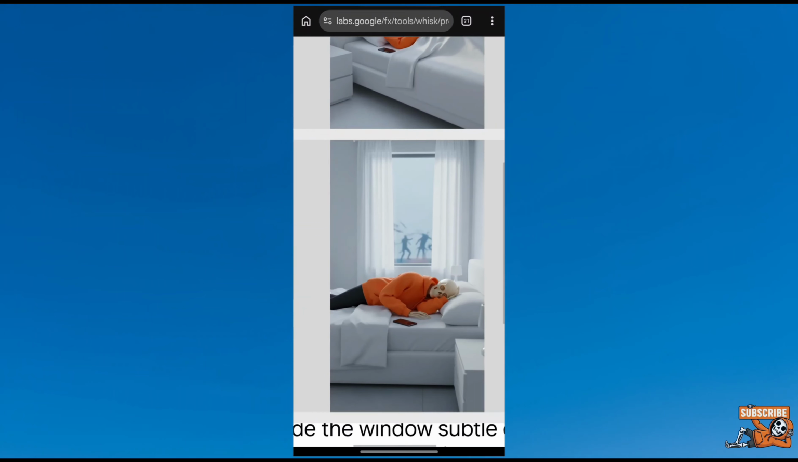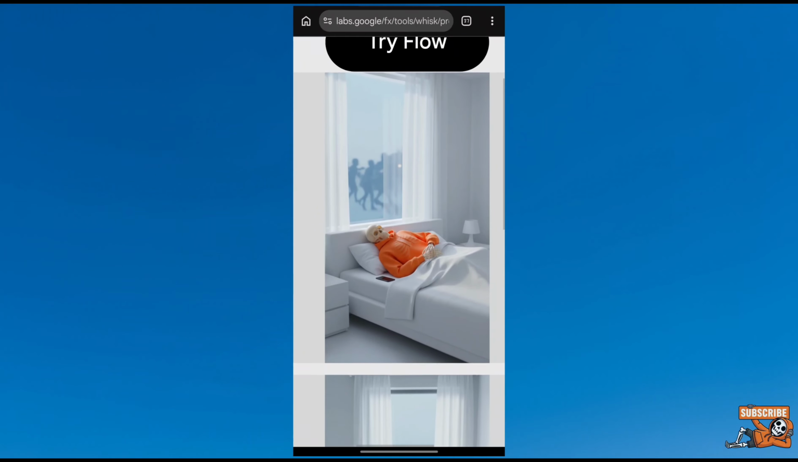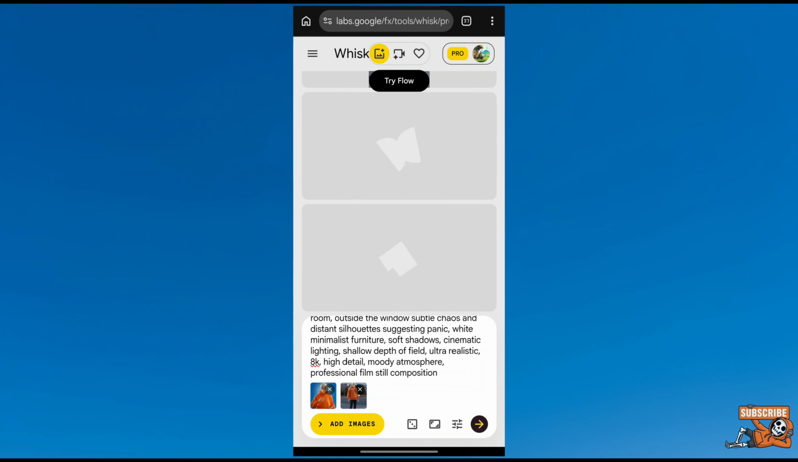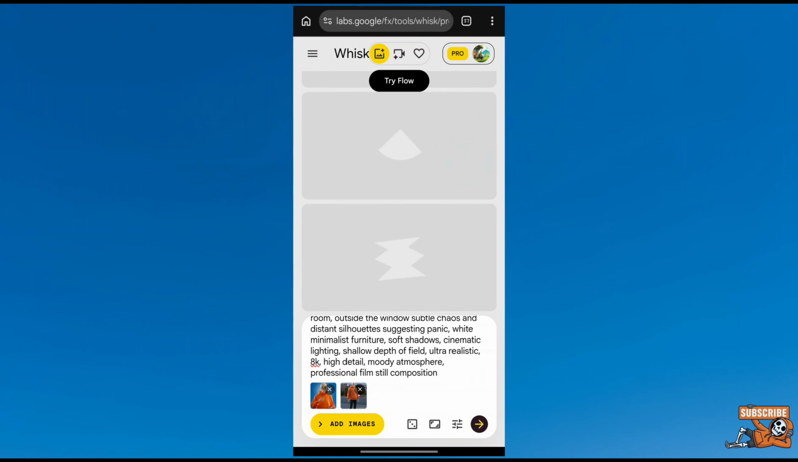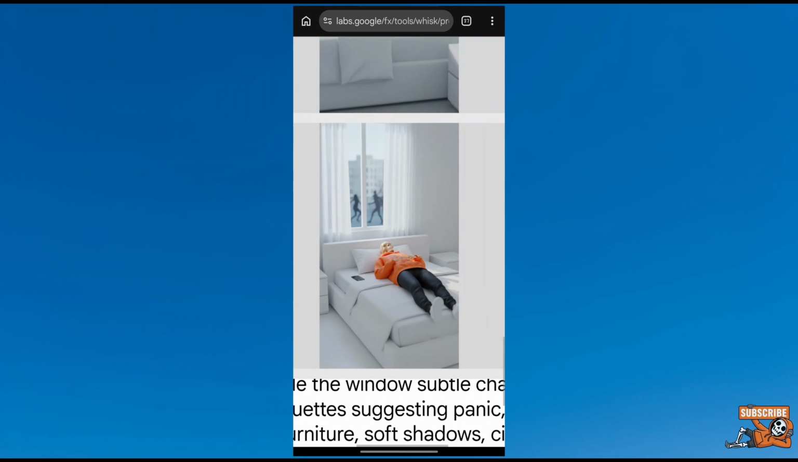As you can see, the images look really good in full HD. You can generate as many images as you want here for absolutely free. Finally, download the image of your choice.